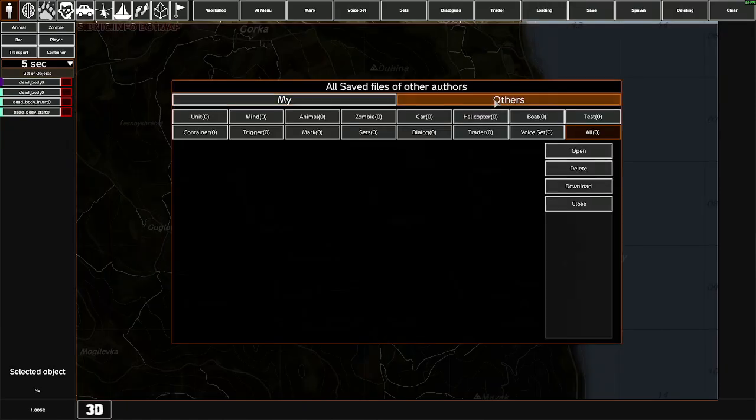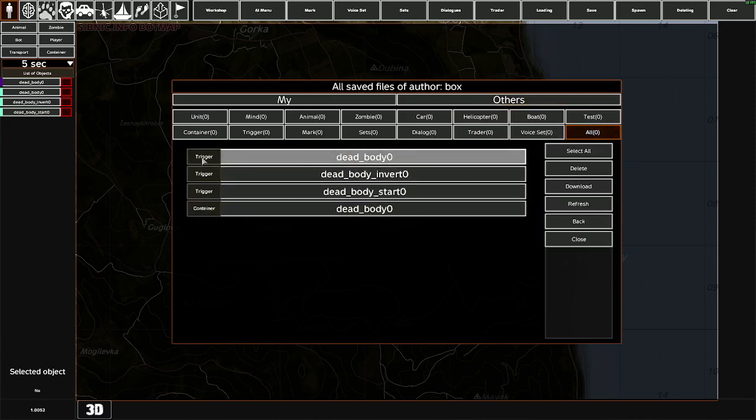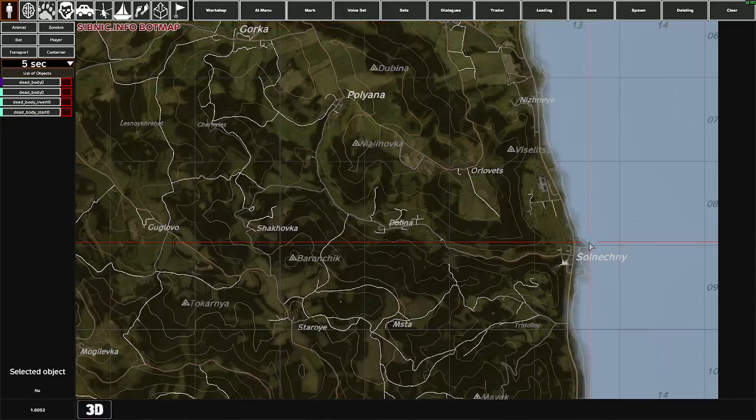We go to the Downloads section of Other Authors and we see the event we saved. We open it and see that it consists of 3 triggers in one container.